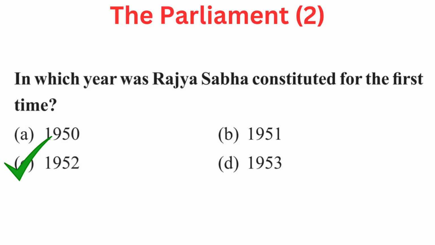Your question is, in which year was Rajya Sabha constituted for the first time? Your options are A 1950, B 1951, C 1952 or D 1953. Right answer is C 1952.